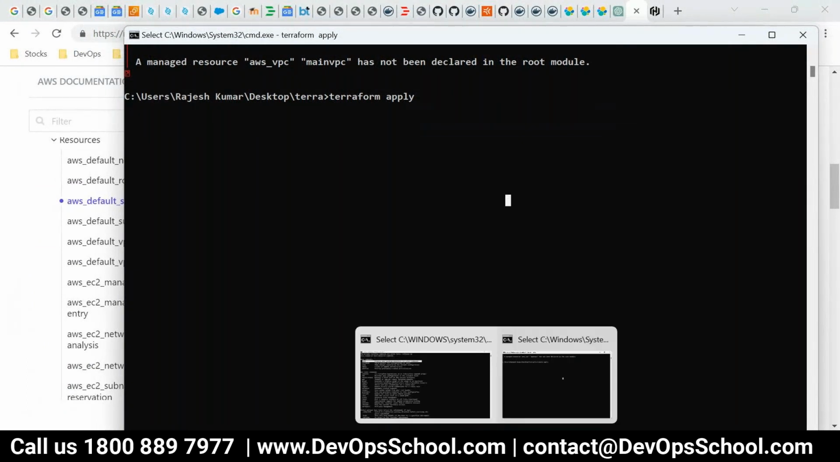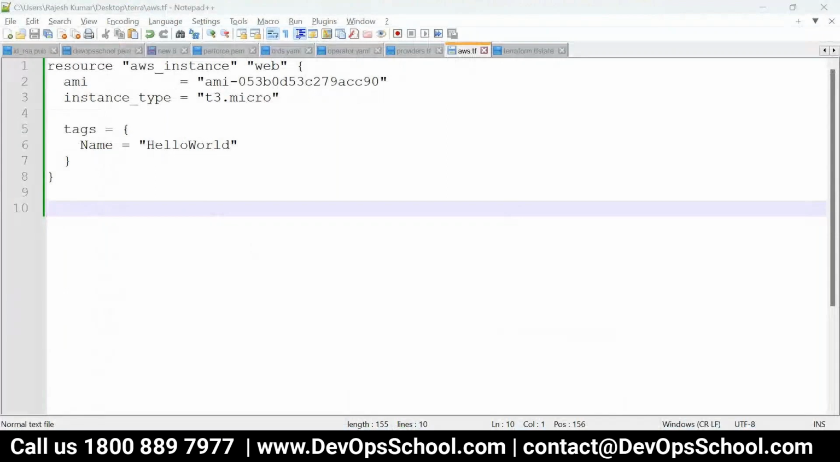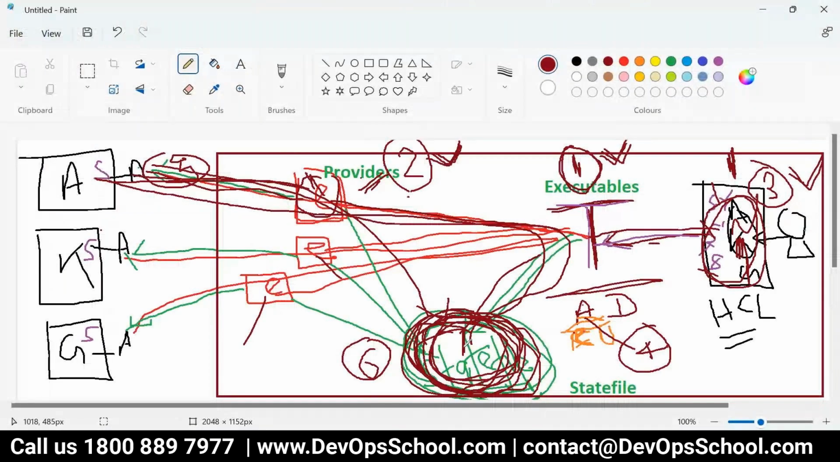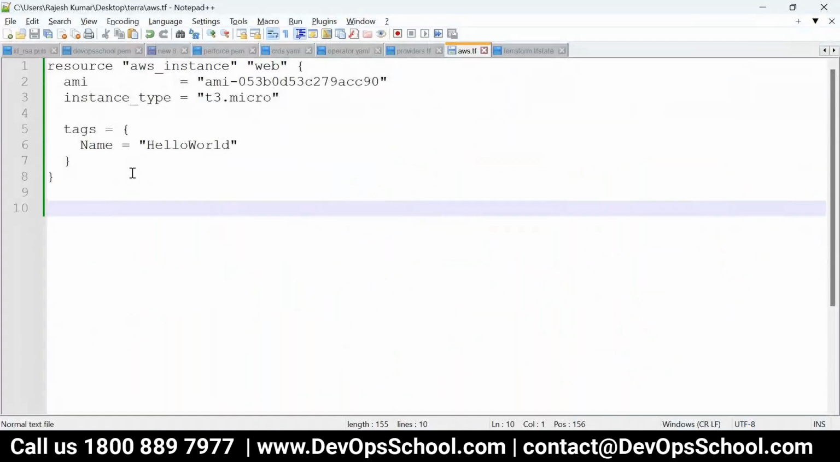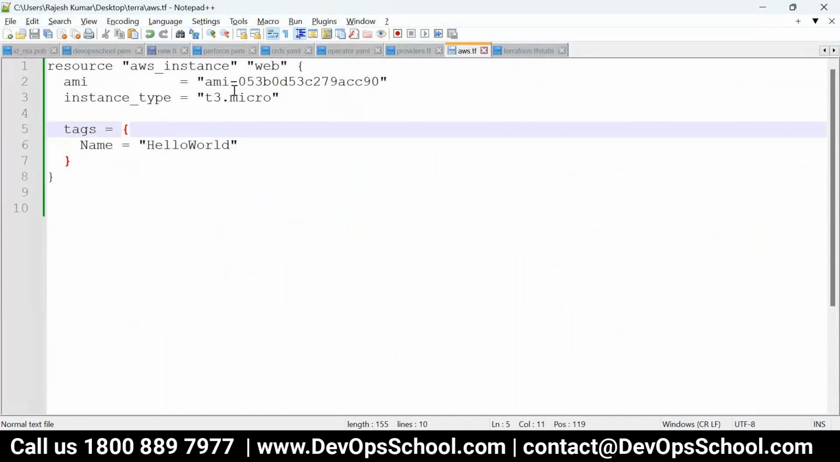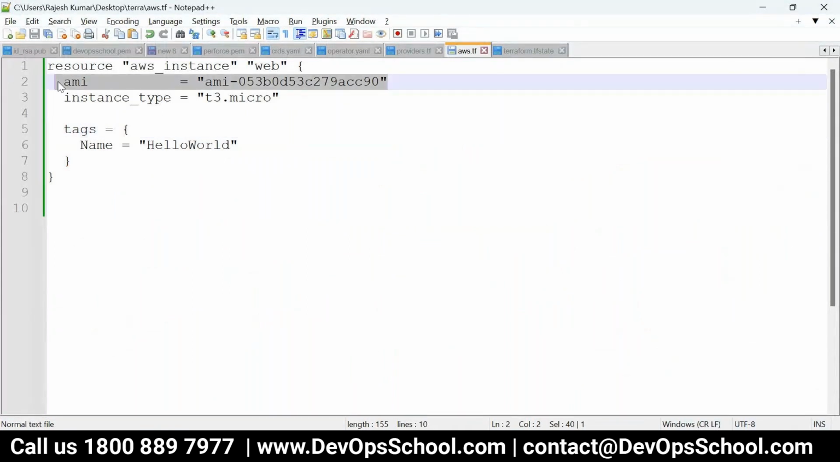Now the next thing is the state file. Next I did the create, now let me do the update. So what to do? Mind it here. Think simple. If I update the AMI, what will happen?